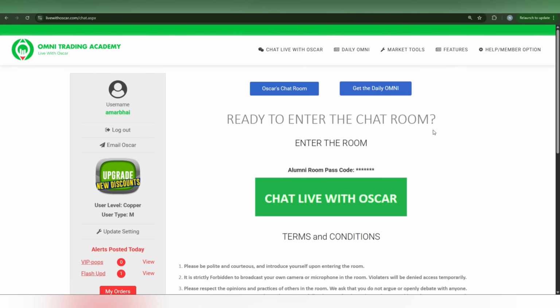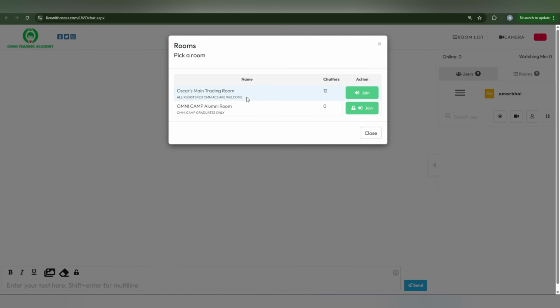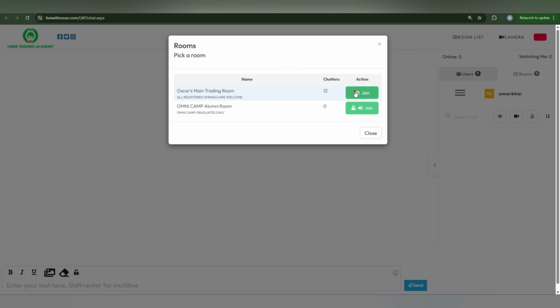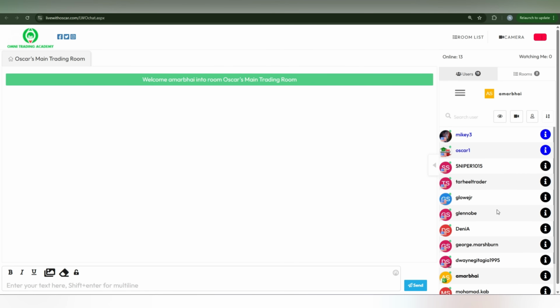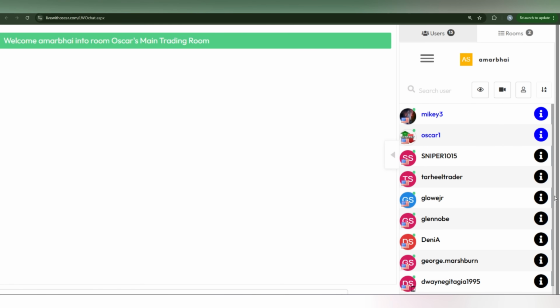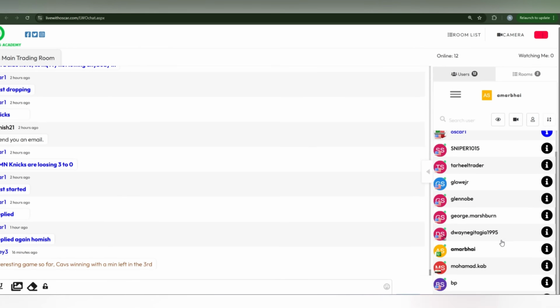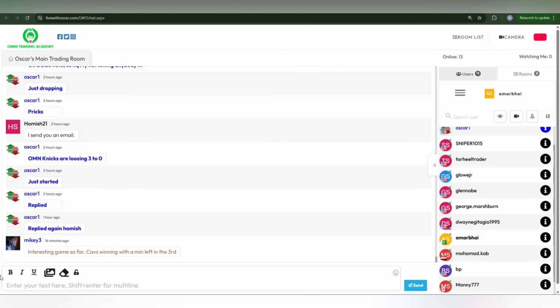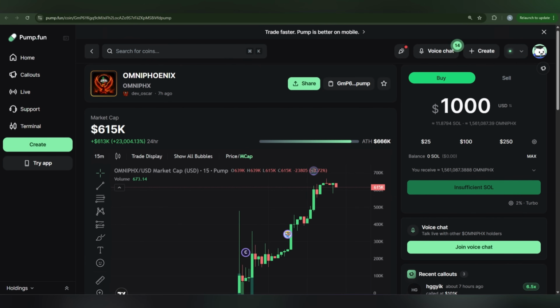Once you log into this platform, you get Oscar's chat room and daily Omni updates. Chat with live Oscar in this room. You can join Oscar's main trading room or the Omni Camp alumni room. You can easily join one of these rooms, and here are many people. You can see they are live and doing meetings on it. There is also the chat, where you can easily text any question or query you want to ask. In this way you can get your token on Pump.fun.